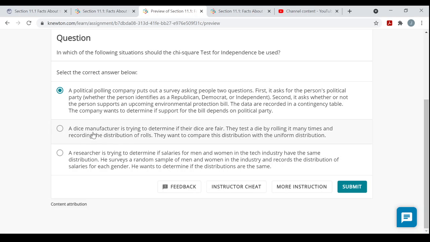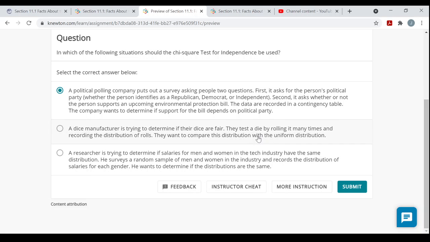Look at this second choice. A dice manufacturer is trying to determine if their dice are fair. They test a die by rolling it many times and recording the distribution of the rolls. They want to compare this distribution with the uniform distribution. So, is the distribution of my dice rolls fitting a uniform distribution?